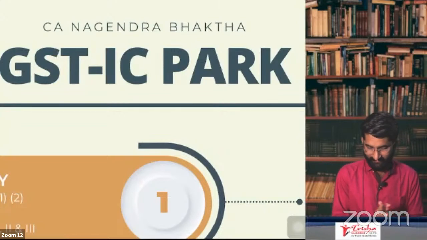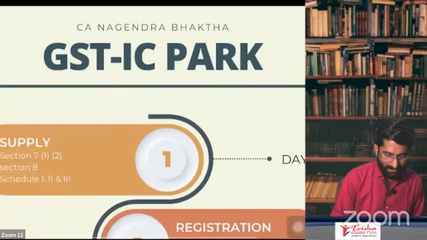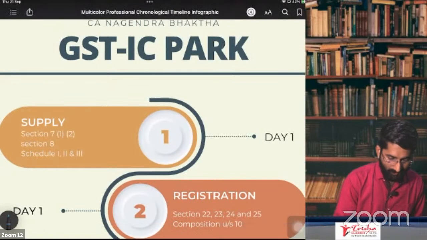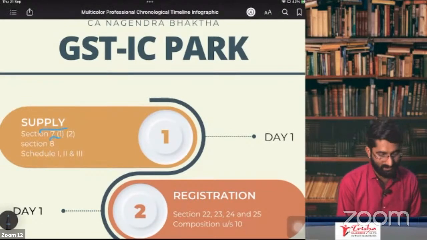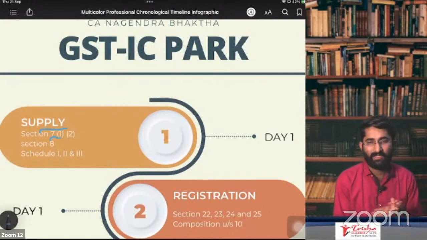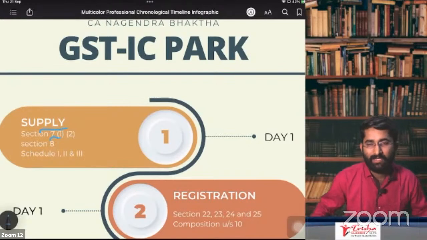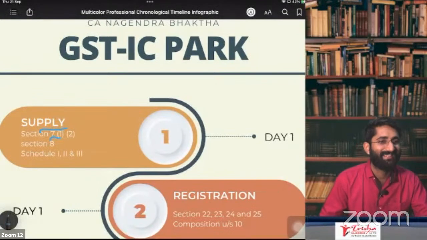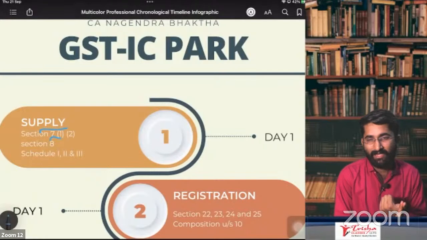We'll start. In last class, what were we doing? In last class, we discussed what is supply. Right? What is supply? And section number 7, subsection 1, 2, that we discussed. Section number 7, we will do a quick recap. Revision. So what we discussed in last class, what is supply? We discussed about supply.